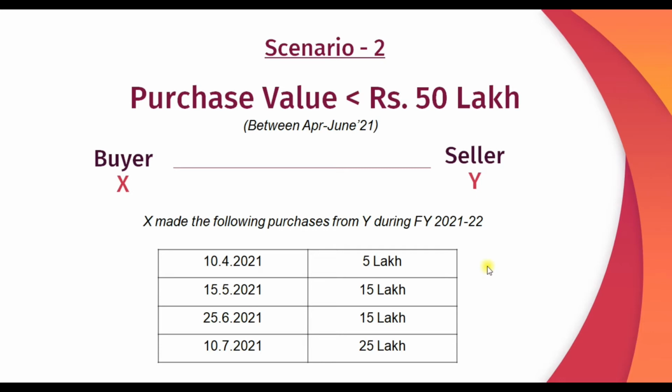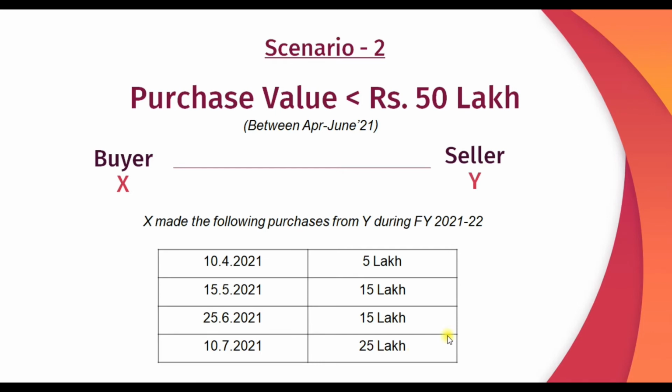Now if we see the applicability of section 194Q in this case, because the value of purchases made by X during financial year 21-22 is altogether coming around 60 lakhs. 5 plus 15 plus 15 plus 25. So it is coming around 60 lakhs. That means it is in excess of 50 lakhs. So section 194Q is applicable.